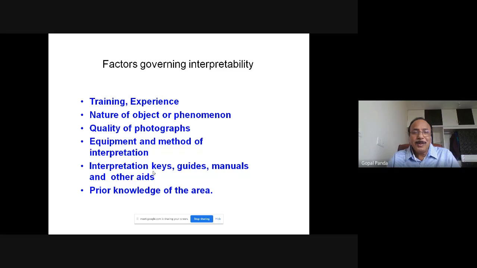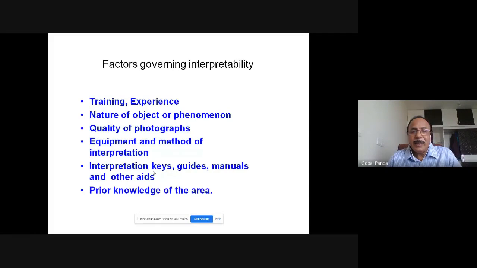So we have a lot of equipment characteristics and methods of interpretation which vary from software to software. Depending on the need, you have to get into some of the software which are capable of handling all these, because all software may not be able to handle all the possible data. Like, something is better for optical, something is better for microwave, something is better for thermal.